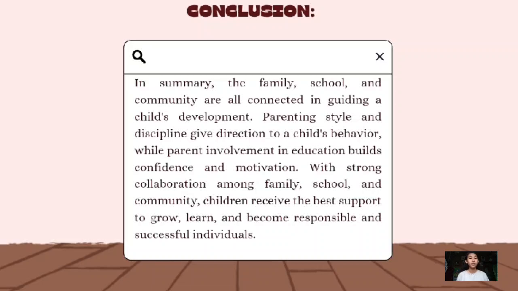In summary, the family, school, and community are all connected in guiding a child's development. Parenting style and discipline give direction to a child's behavior, while parent involvement in education builds confidence and motivation. With strong collaboration among family, school, and community, children receive the best support to grow, learn, and become responsible and successful individuals.